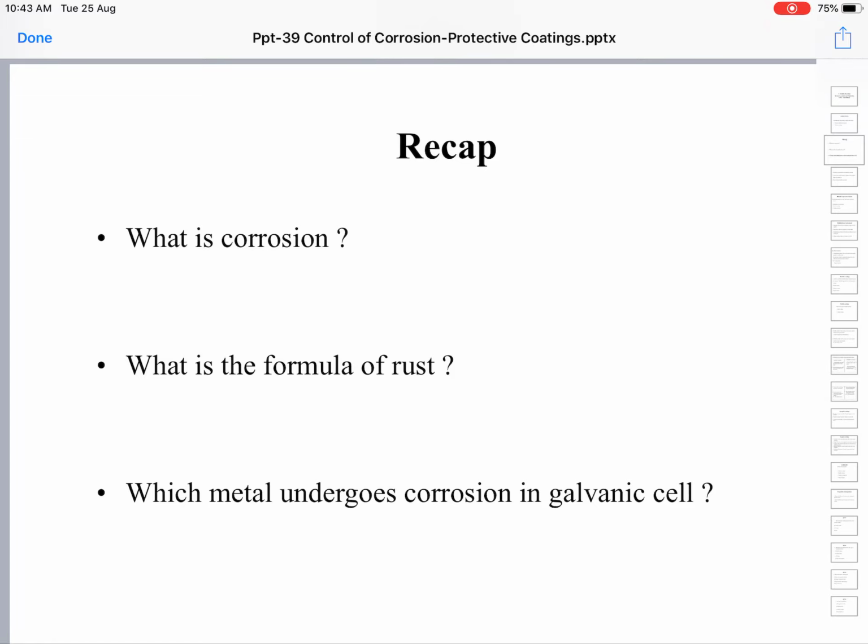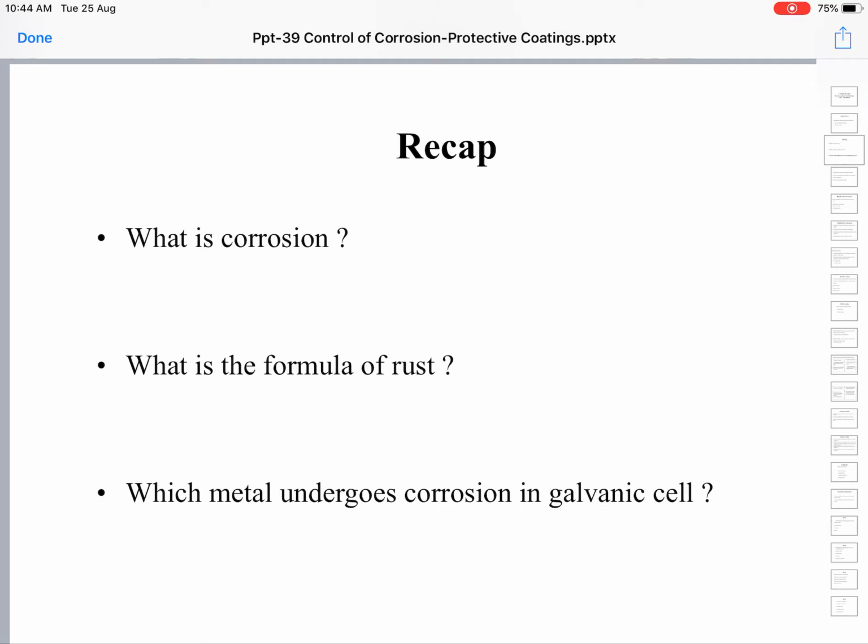Likewise, presence of reactive gases like carbon dioxide, oxygen, oxides of sulfur, oxides of nitrogen, etc. will also enhance the rate of corrosion. And the last factor is pH. Metals are basic in nature, as we have learned from the previous classes. So acidic pH will increase and enhance the rate of corrosion. Acidic environment promotes corrosion.